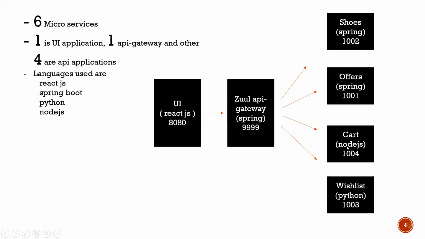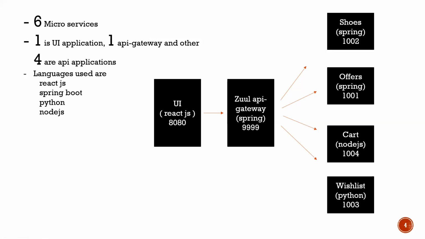I have 4 microservices: Shoe, which is running on 1002 and developed by Spring Boot; Offers, which is again developed using Spring Boot and runs on 1001; the Cart microservice, which is developed using Node.js and runs on 1004; and Wishlist, which is developed using Python, and the port number for that is 1003.